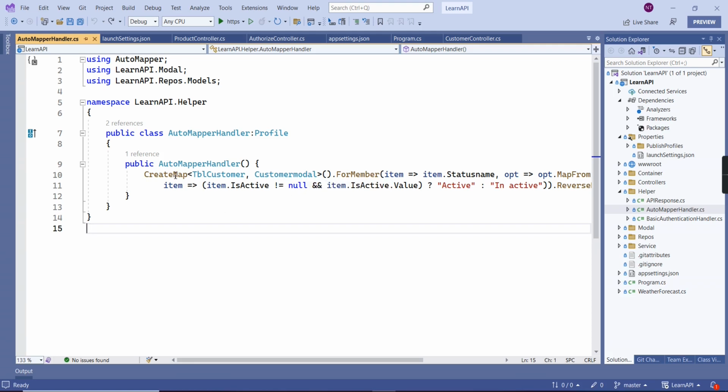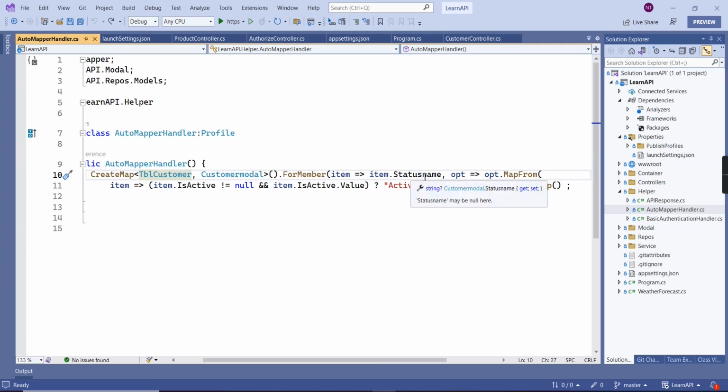Then I just added one configuration, and now I'm converting. The problem here is, if our source class and destination class both have the same number of fields with the same names, then there is no problem. If there is some mismatch, we have to use ForMember. For this scenario, I have StatusName, but I don't have StatusName on my source side.